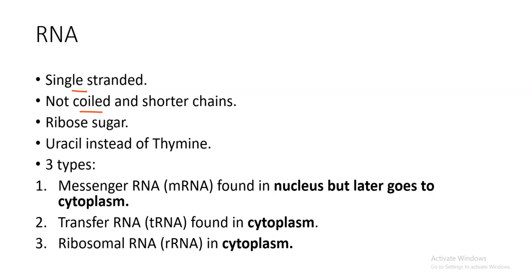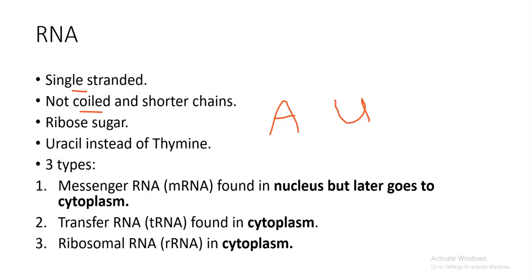And the difference in the nitrogenous bases: in DNA we've got thymine, and in RNA we've got uracil. We know in DNA adenine always pairs with thymine, but in RNA, adenine will pair with uracil. So always be aware of that change. There's no thymine in RNA, it's uracil. This is very crucial when we are forming RNA for protein synthesis, which we'll learn about later on.